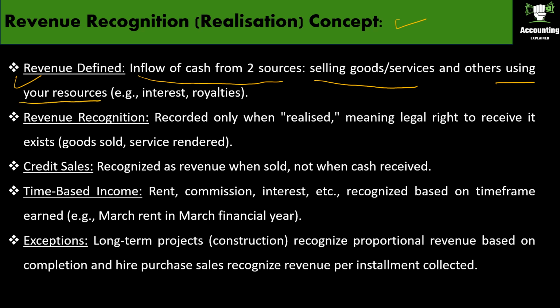See, you are having a business and you are going to invest the money you have earned from your business outside. For that you will get some interest, no? So that is also treated as revenue for the business, but it is from other sources, not from the business. Next, some royalties. If you are having some patent from your business, then the income you receive from that patent, that is the royalties, is also treated as income from other sources.